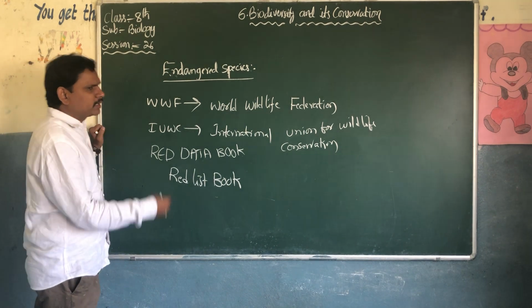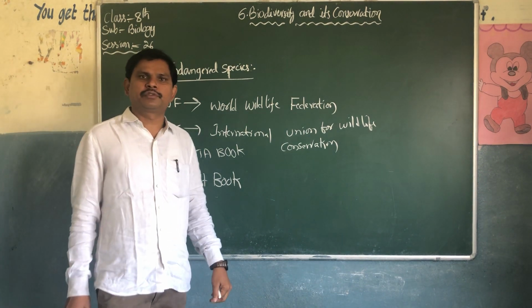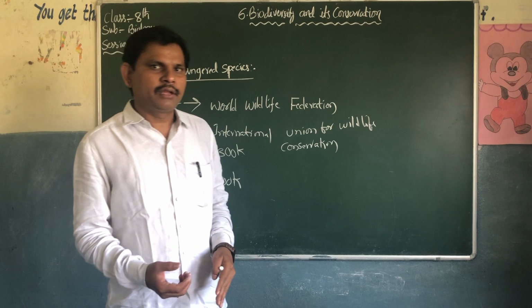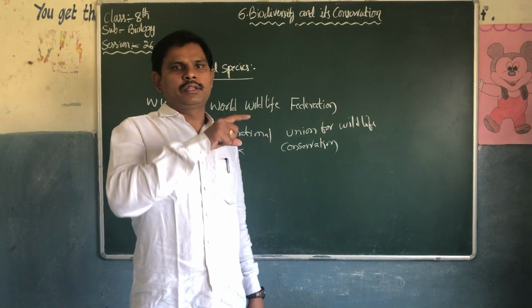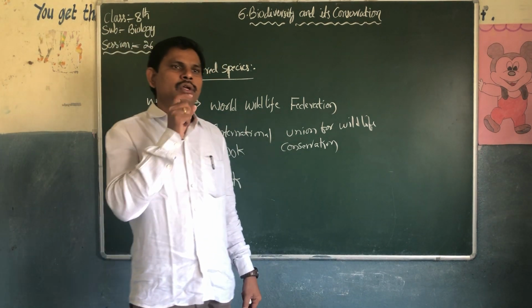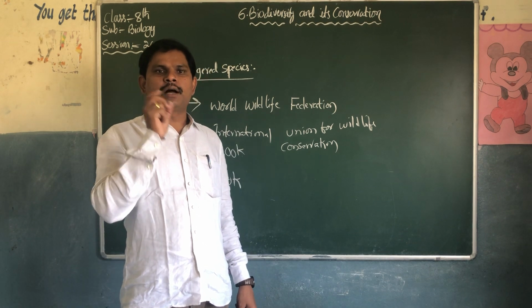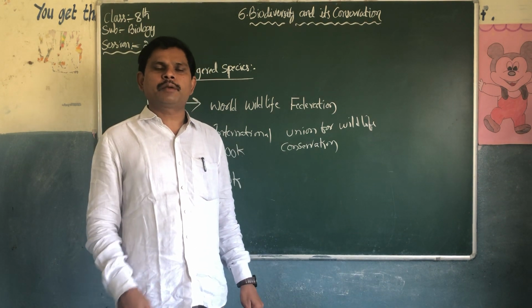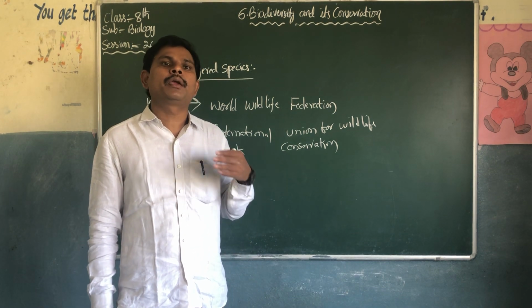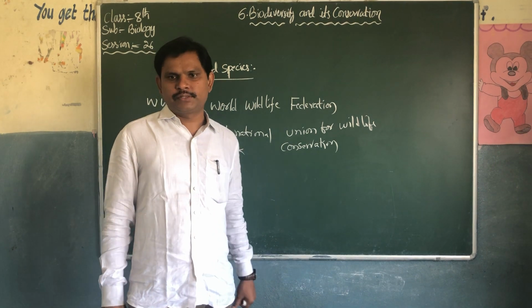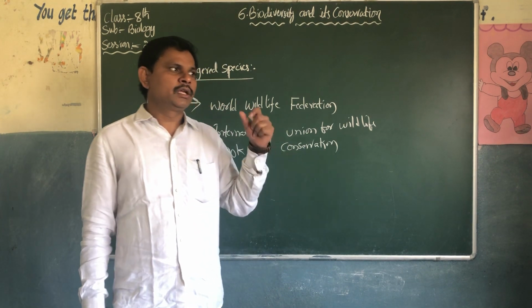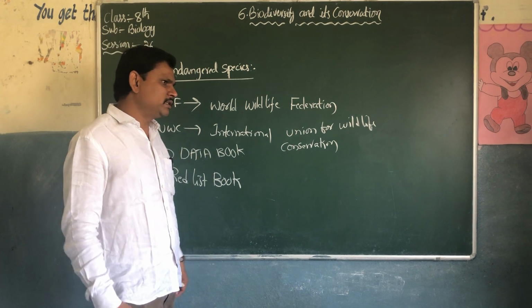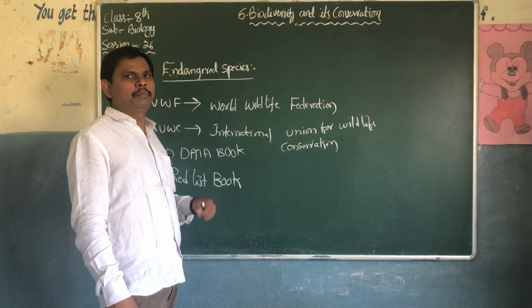There are many examples given in your textbook for the Red Data Book. The animals' names enter into the Red Data Book and they will be displayed. If you do not protect them, in future they may vanish. So the government will take care of these animals and plants.